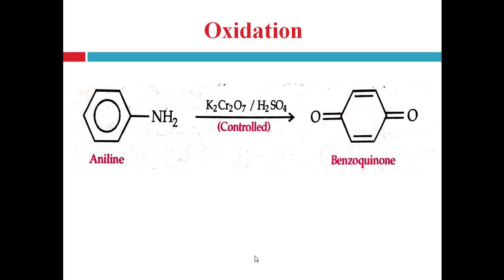Next is oxidation. Aromatic amines are readily oxidized, but the oxidation does not occur at the amino group; it takes place on the ring. Here oxidation of the amino group does not occur, but the oxidation occurs on the ring. So aniline is oxidized under controlled conditions in the presence of potassium dichromate and sulfuric acid and forms the corresponding benzoquinone derivative.